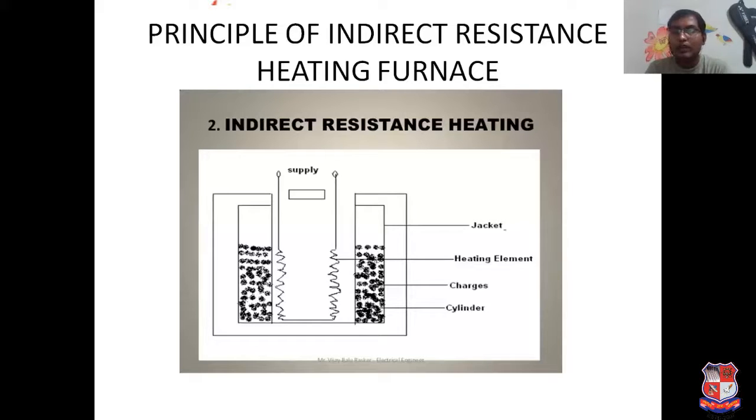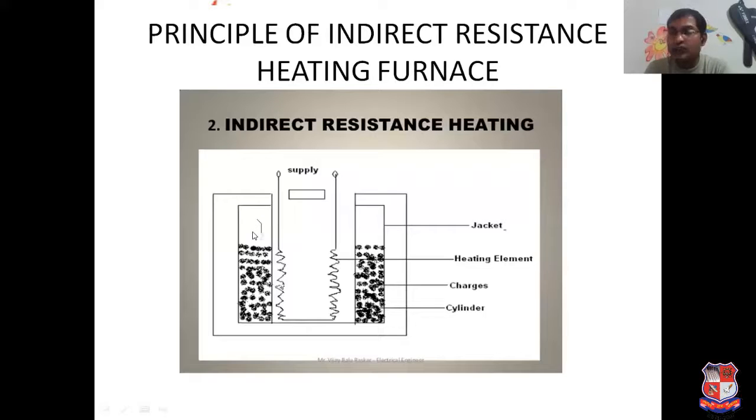What do we mean by indirect heating? It is a heating method in which the heat is generated somewhere else, and that heat is propagated by some mechanism up to the charge. Here again I have a closed chamber. In that closed chamber I have a heating element indicated by this coil of resistance, supplied by AC or DC supply.